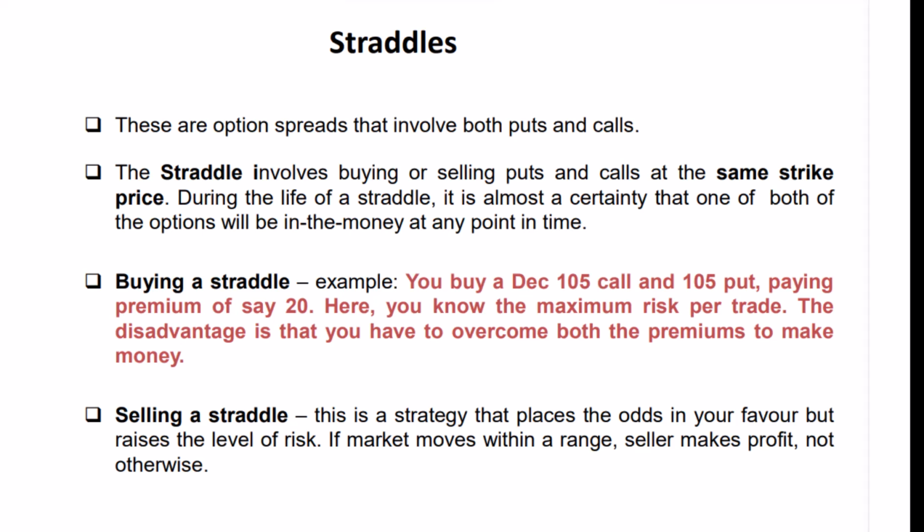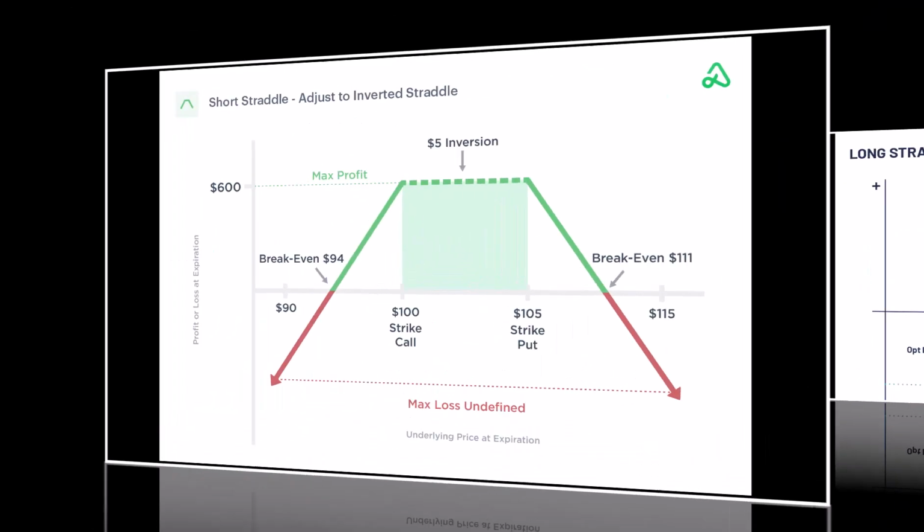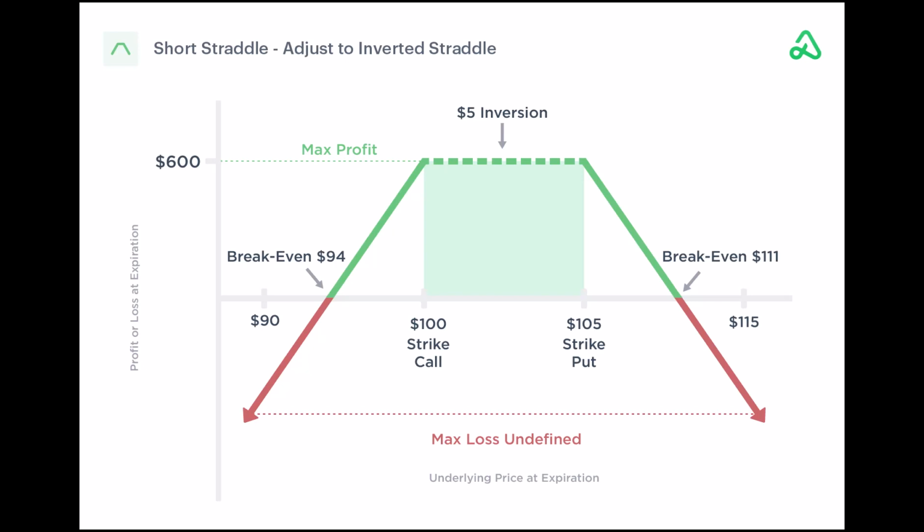Now, there are two perspectives to consider when it comes to straddles. 1. Buying a straddle. This approach allows you to define the maximum risk per trade. However, the challenge is that you need the market to overcome both premiums to make a profit. 2. Selling a straddle. On the flip side, selling a straddle is a strategy that places the odds in your favor but elevates the level of risk. If the market moves within a certain range, the seller makes a profit, otherwise, the risk increases.